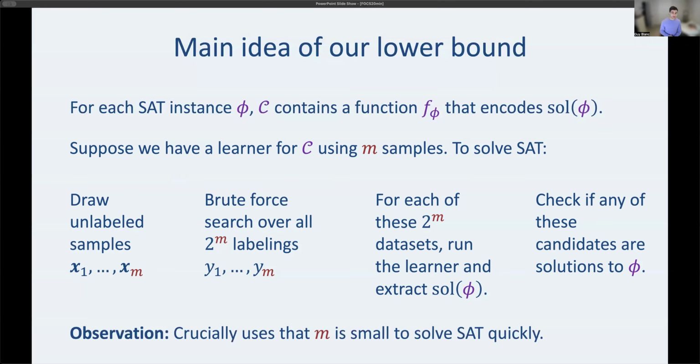Okay, so this way of doing things really crucially relies on the fact that m is small to do this 2 to the m brute force sort of labelings. And this is expected because of this ABX barrier, right? We have to somehow have a reduction that really crucially depends on m and doesn't work when m is, say, n to the 10. And that's how our reduction avoids the barrier.